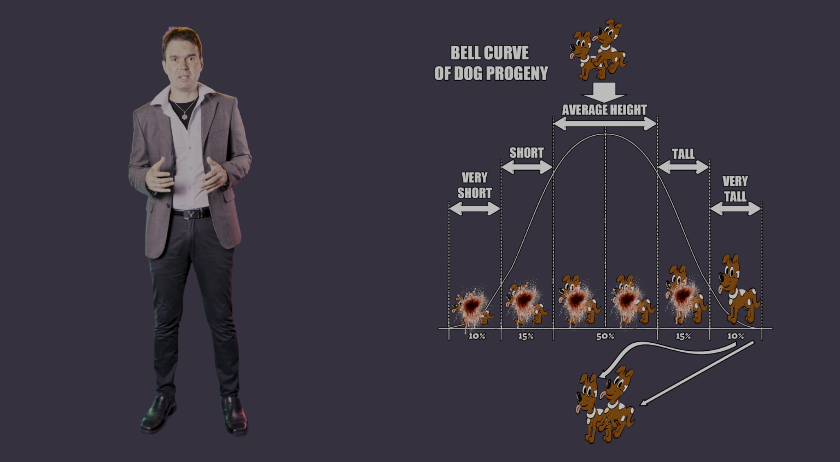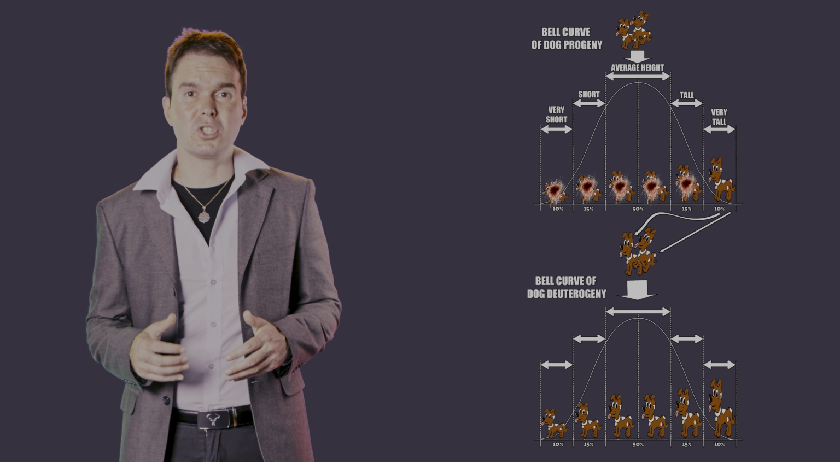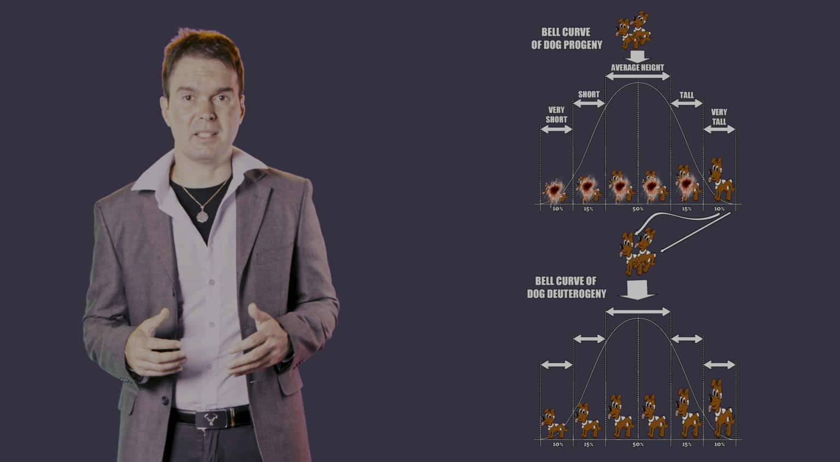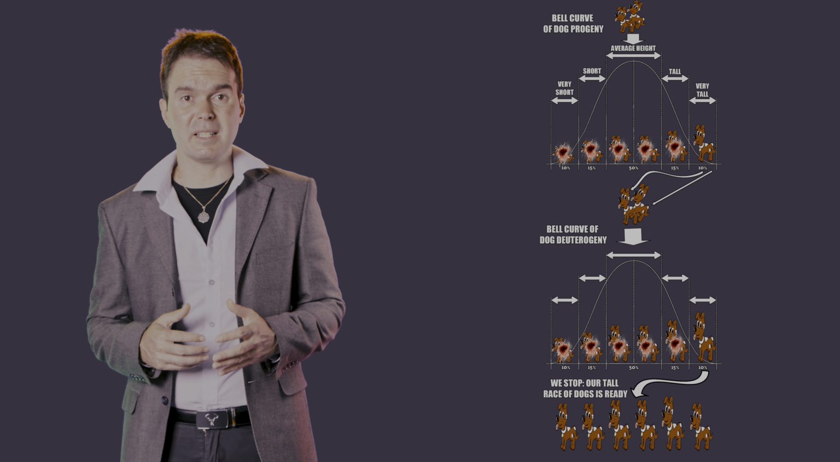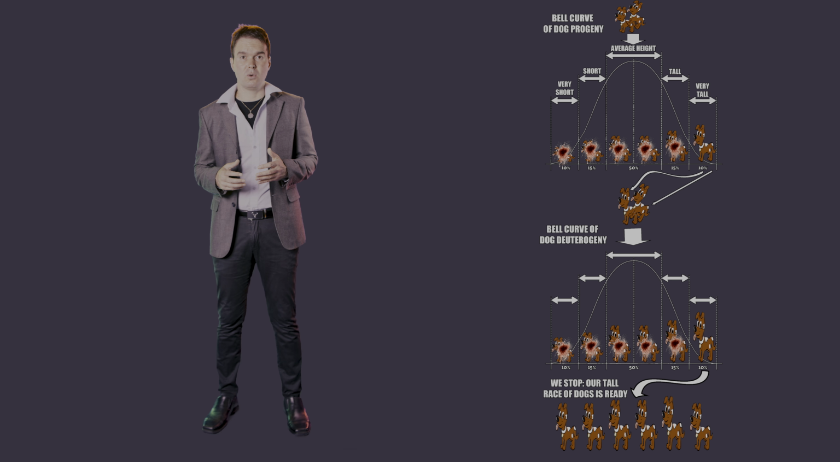Then we selectively breed these progeny tall dogs with each other. They produce descendants, the deuterogeny, which means second generation in Greek. Again, we spare the tallest dogs to breed and we kill or castrate the rest. We breed these tall dogs again and again and we end up with a tall race of dogs. Once we are satisfied with the height of the race, we stop.